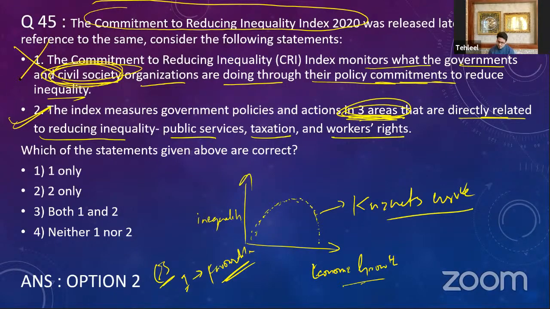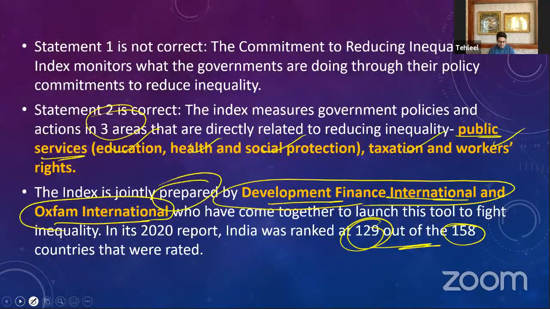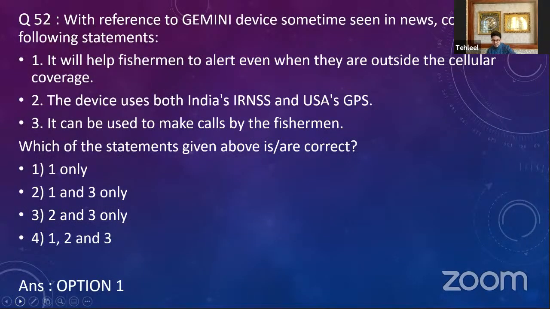First option is not correct. Why? Because it has nothing to do with the civil societies. So 2 only is the right answer, option 2. Okay, then you have one more question that is regarding Gemini device, sometimes seen in the news.